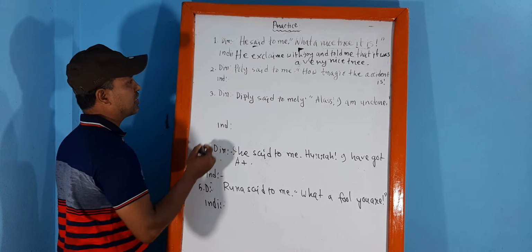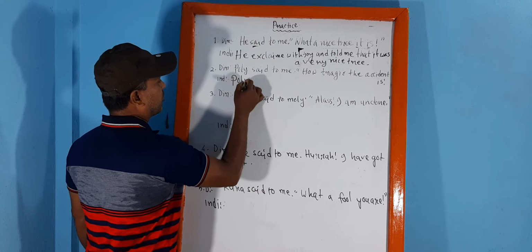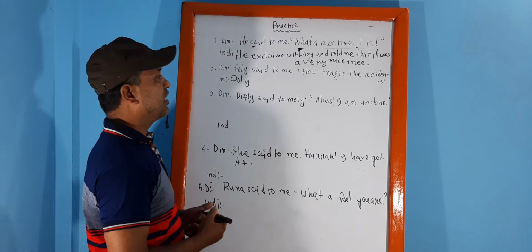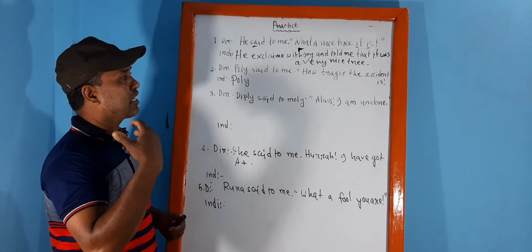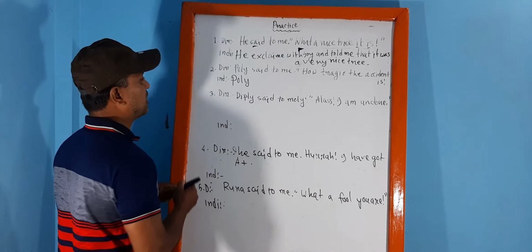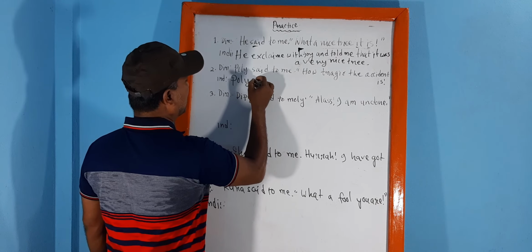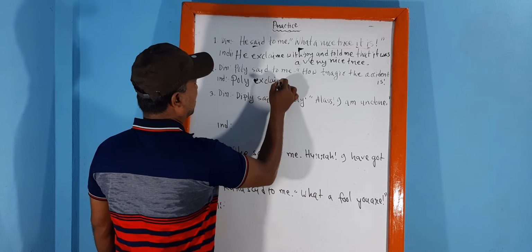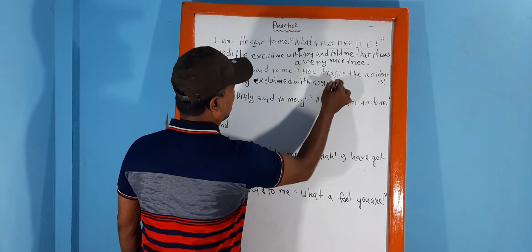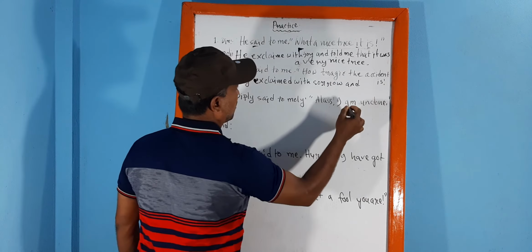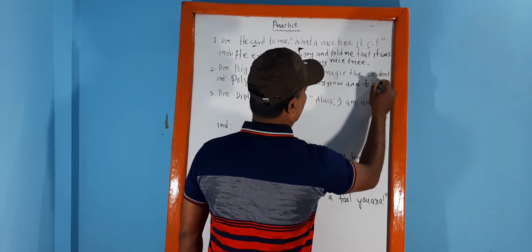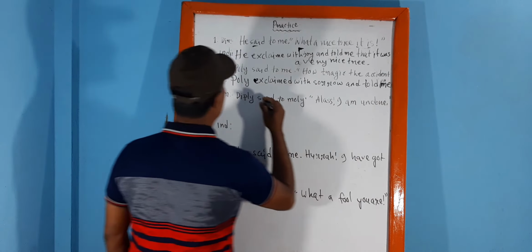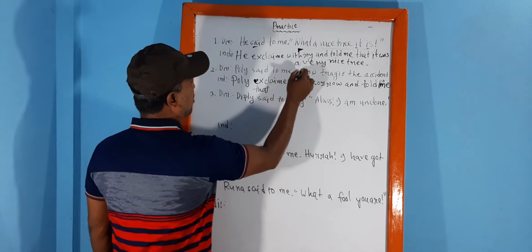Now let's discuss the second sentence. Polly, how tragic the accident is. It is a pathetic sentence that expresses sorrow. Polly exclaimed with sorrow and told me that; to delete the inverted comma we have to use that.